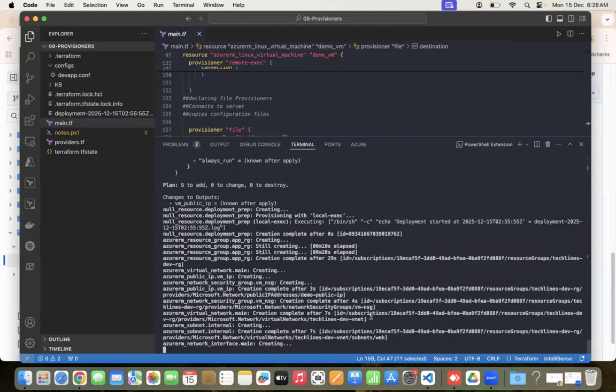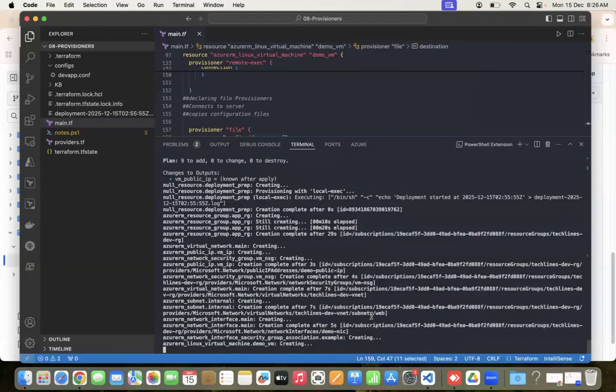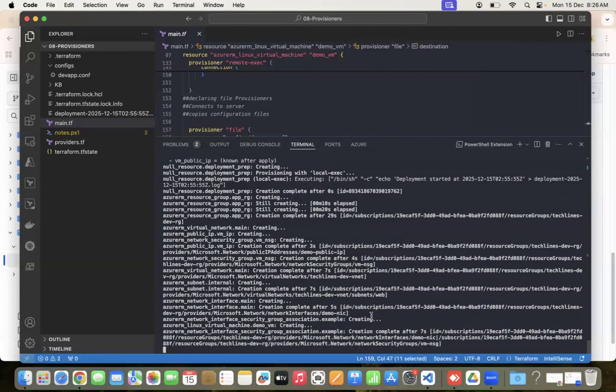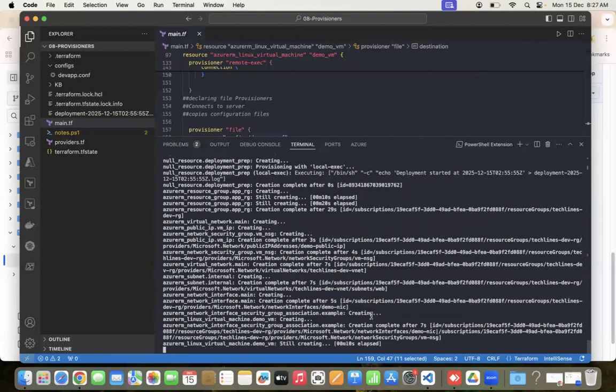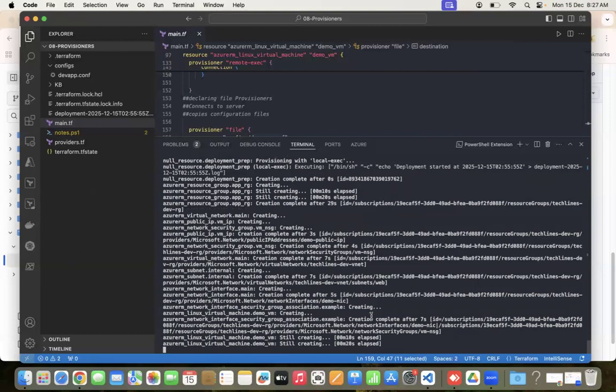Are any of you using provisioners in your project? We are using programs. Okay. Do you often come across them? They are very rare.